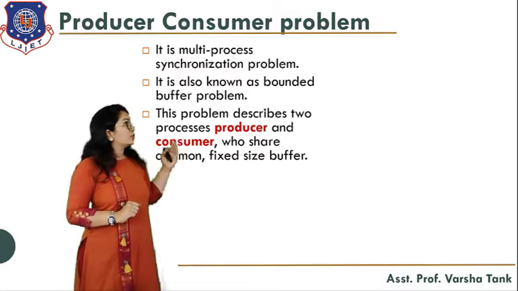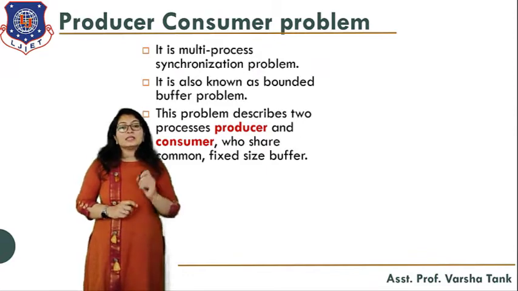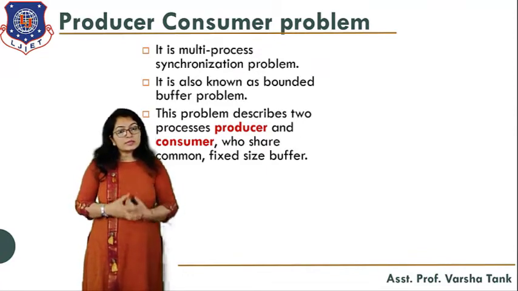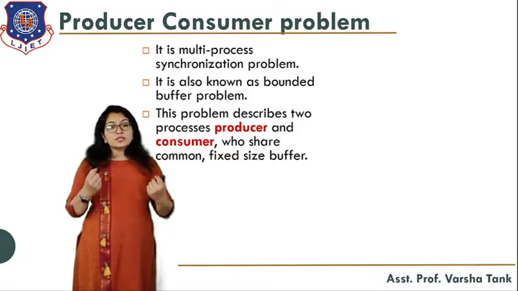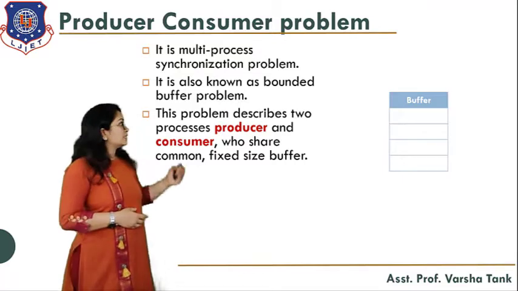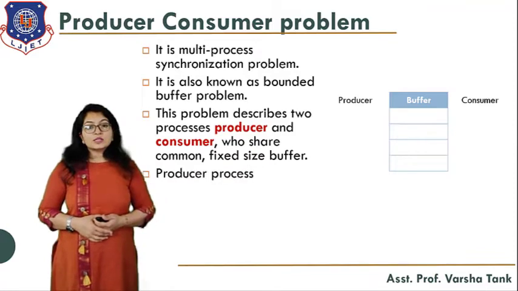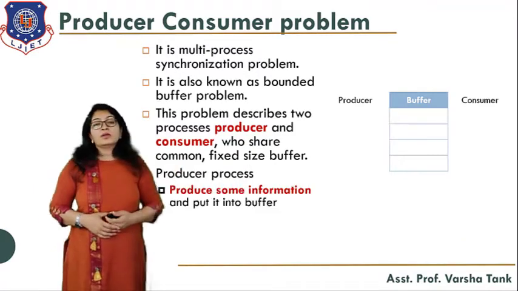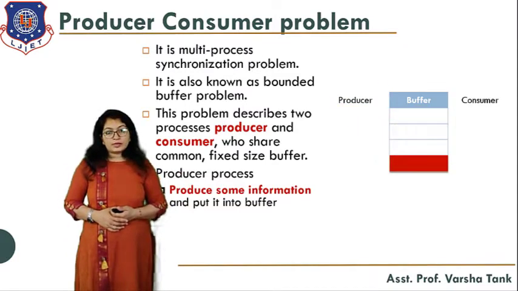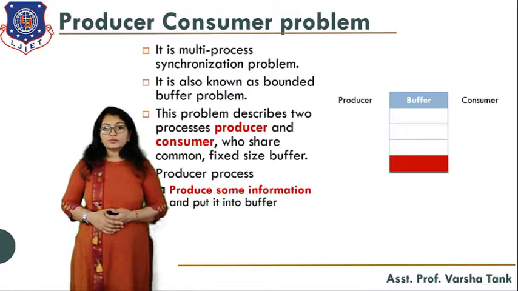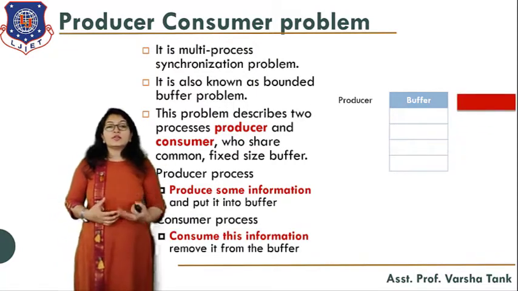This problem describes two processes, the producer and the consumer. As the name suggests, we have two processes: one is a producer and another is a consumer. The producer will produce the item and the consumer will consume the item. Here you can see this is the fixed size buffer. The producer produces some information and puts it into the buffer, and the consumer consumes this information and removes it from the buffer.